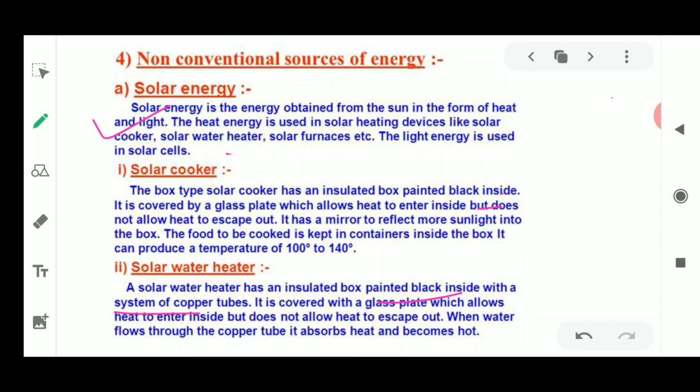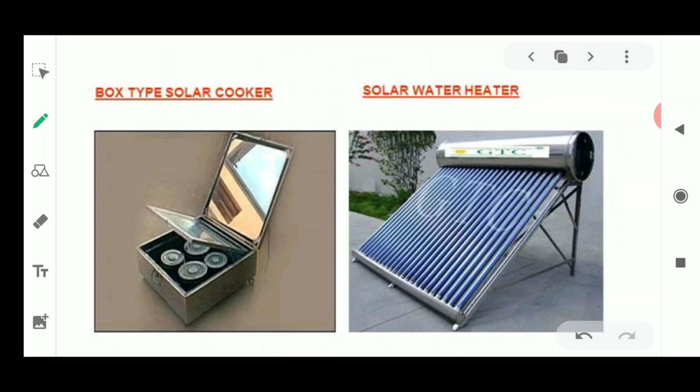The tubes contain water, which gets heated up and is collected in an insulated tank. The pipes bring this hot water, heated with the help of the sun's energy, to the tank, where it is collected and utilized whenever necessary. So this is how the sun's energy is utilized in the solar cooker as well as the solar water heater, and this is how a solar water heater works.